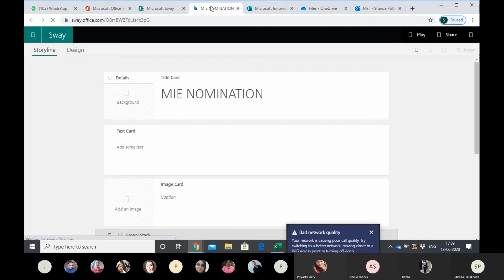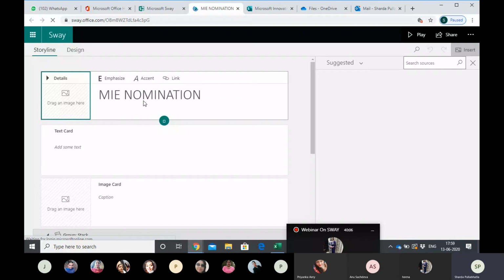You click on this whenever you have to attach an image. Till then, till this, is it clear to everyone? Anyone who can let me know?